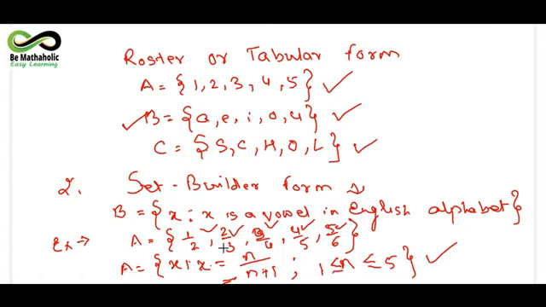Okay, so these are the various representations of sets. The forms in which you can represent sets are roster form, also called tabular form, and set builder form is another form. So roster and tabular is one form, the second is set builder form. Looking deeply into the roster form which is given to you, I am taking one more example so that you will understand it nicely.